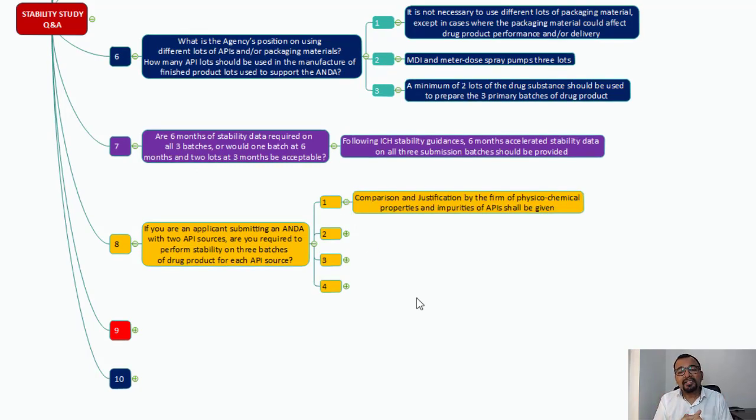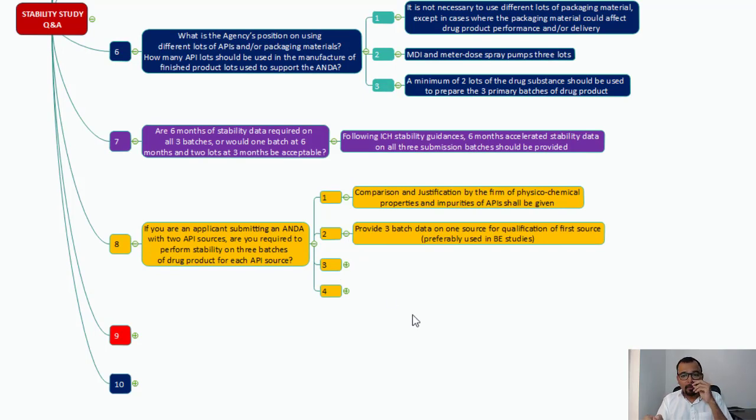Comparison and justification by the firm of physico-chemical properties and impurities of the API shall be given. So you have to give the comparison between the two different API sources, that from source number one and source number two, showing the physico-chemical properties are one and the same in terms of their impurities or other important quality attributes.